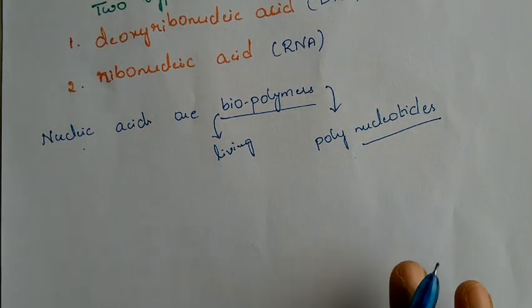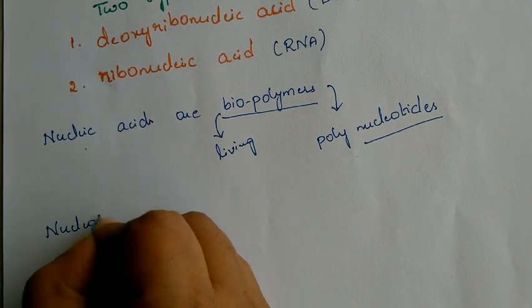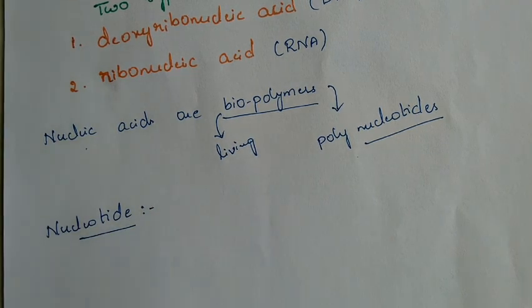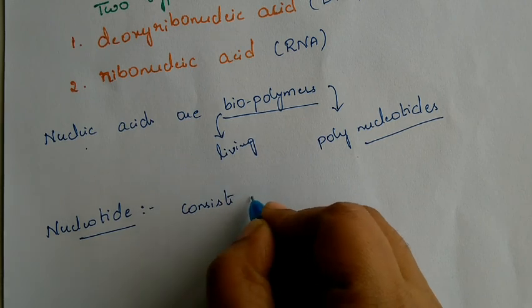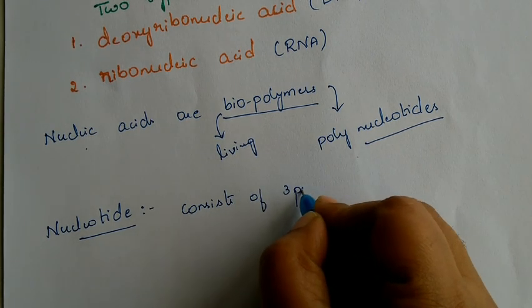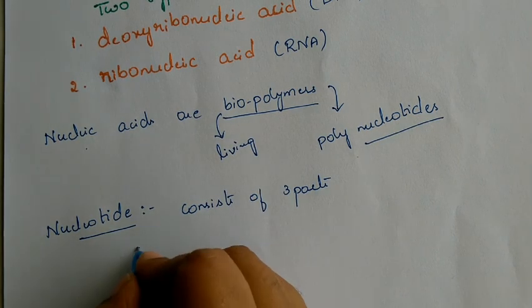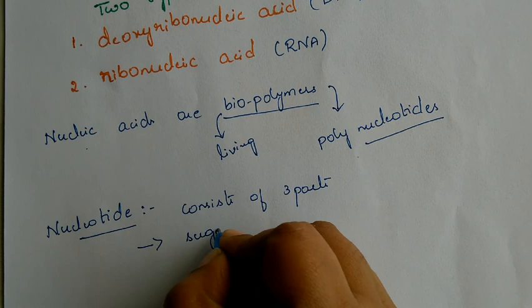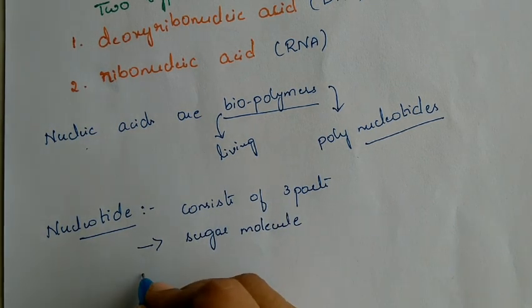First we shall move on to the nucleotide. What is this nucleotide made up of? A nucleotide consists of three parts. The first is a sugar molecule.